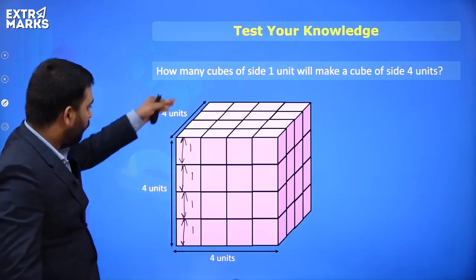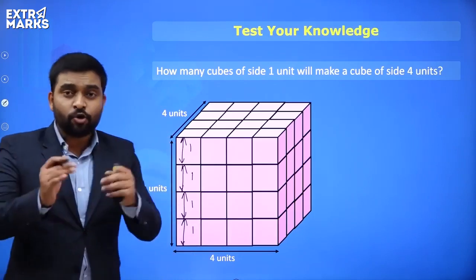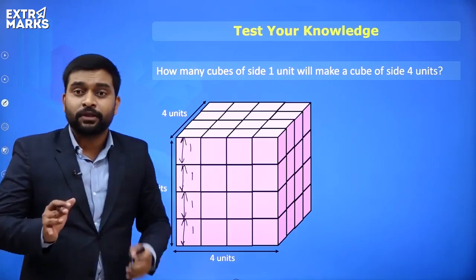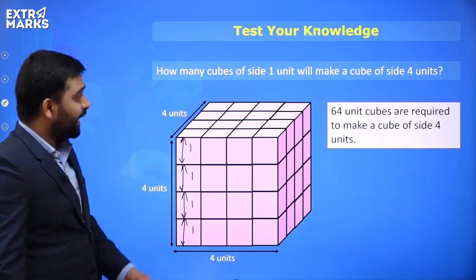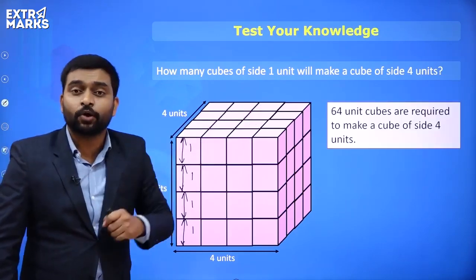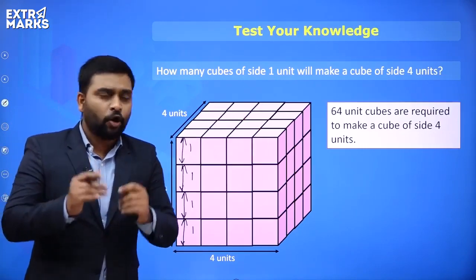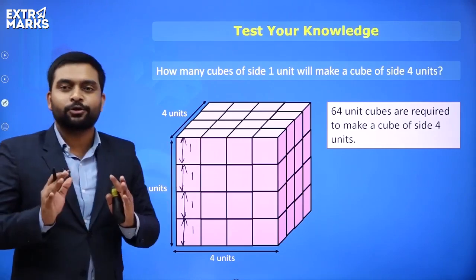4 unit, 4 unit, and 4 unit. Yes or no, everyone? So if you count the total number of cubes, how much will you get, everyone? You will get 64 cubes. 64 cubes are required to make a cube of 4 centimeter unit. I hope this point is now clear to everyone.